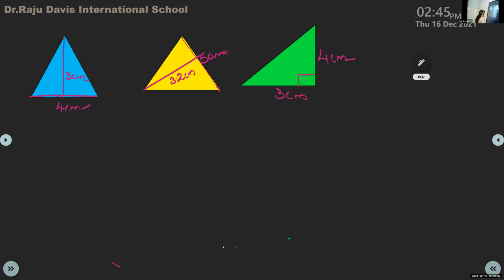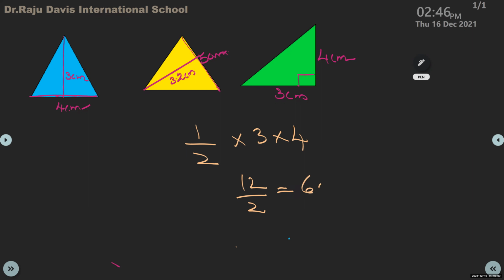That is easy. What is that? Area. 1 by 2 into base into height. Where is the height? 4 centimeter. Because it's a right triangle, isn't it? Altitude is given already as one side. So what is the answer? Final answer, tell me. 12 by 2, same. We'll get what? 6 centimeter square is the answer. Understood? All of you?